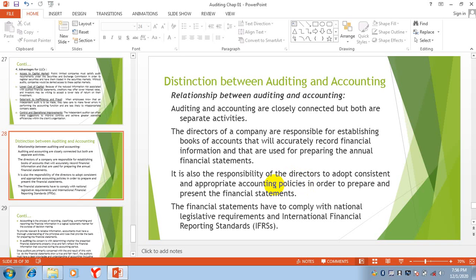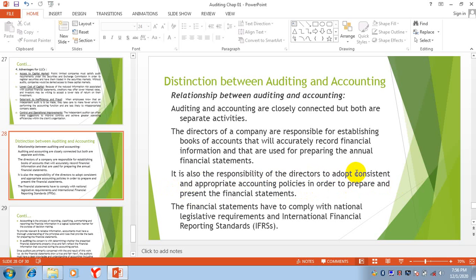Straight line method, declining balance method, double declining balance method, sum of years digit method. So which accounting policy are you following in depreciation? Like different inventory methods like LIFO, FIFO, average inventory method, and you are using that policy. What is the reason for adopting that policy? In order to prepare and present the financial statements.